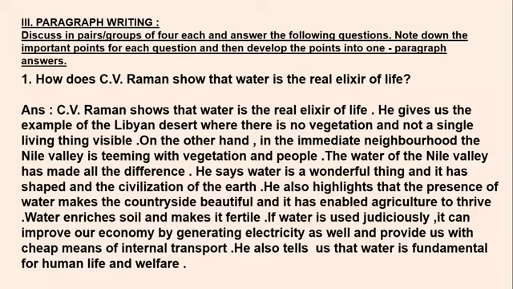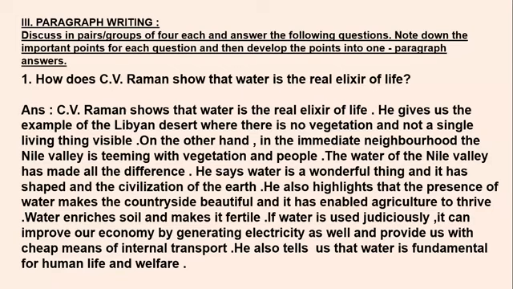Then the water of the Nile Valley has made all the difference. Now, how was it possible? It was just because of the water of the Nile Valley, which is flowing from the river Nile. That has made this vast difference, that on one side where it's not reaching, it's a desert, and on the side where it's going, good teeming vegetation is found. Then he says water is a wonderful thing and it has shaped and civilized the earth.